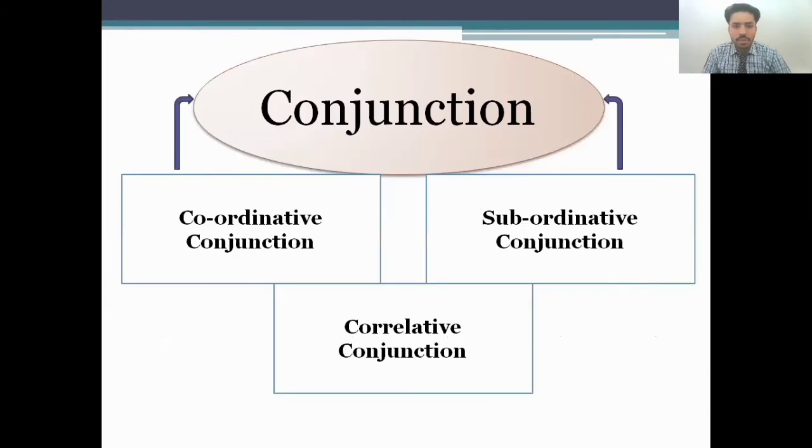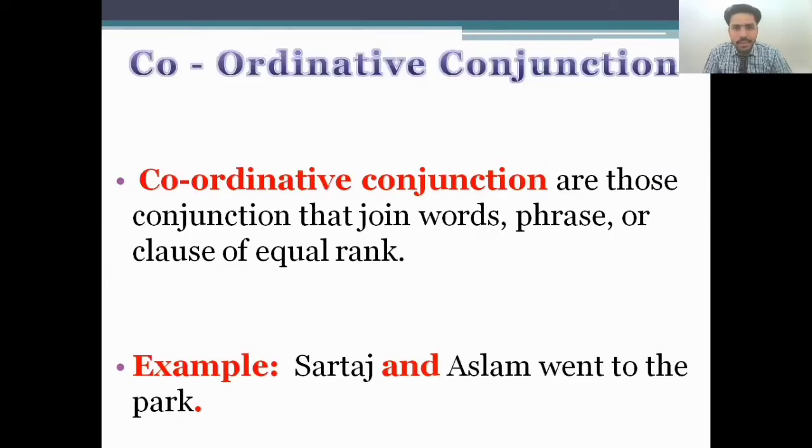Let's see the conjunctions. There are three kinds of conjunction: coordinate conjunction, subordinate conjunction, and third, correlative conjunction. Let's see how they work. Coordinate conjunctions are those that join clauses, phrases, or words of equal rank. I'll give an example: Sartaj and Aslam went to the park. There is equal rank, and with the help of and, two different people are connected. This is all about coordinate conjunctions.